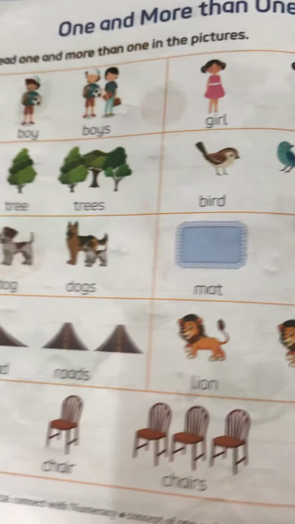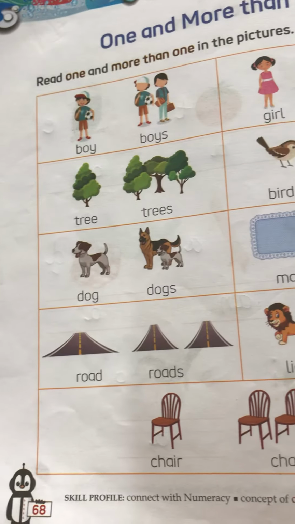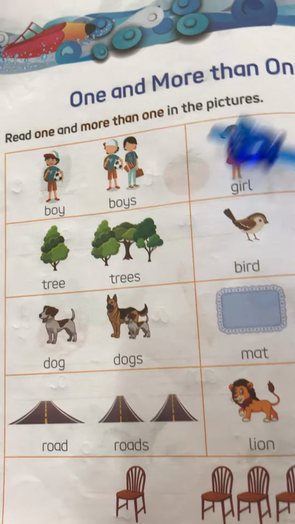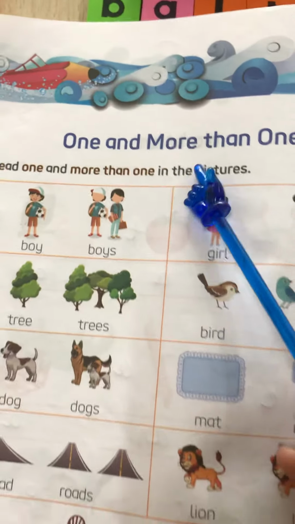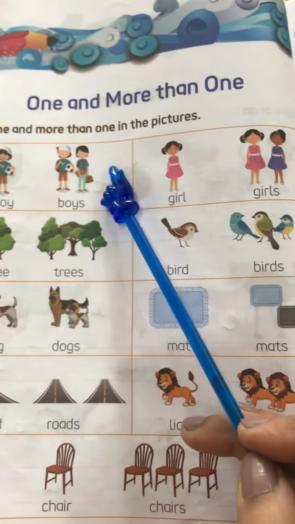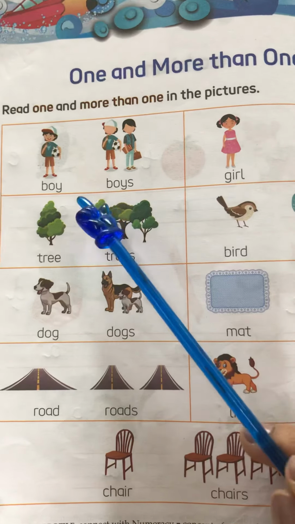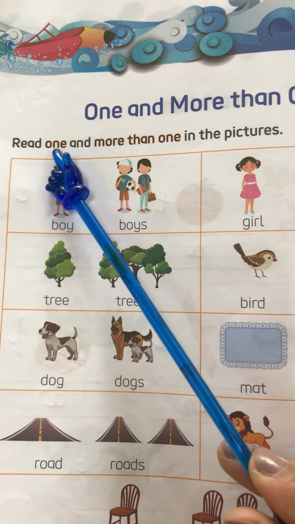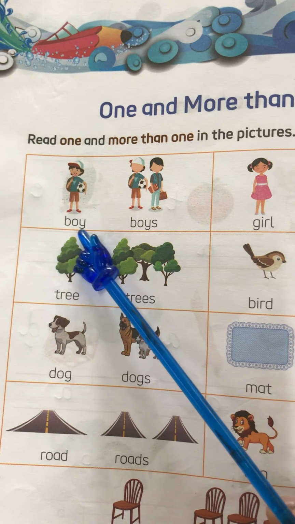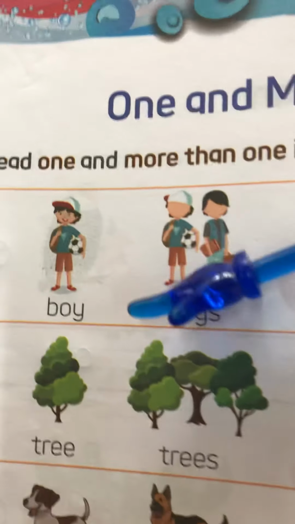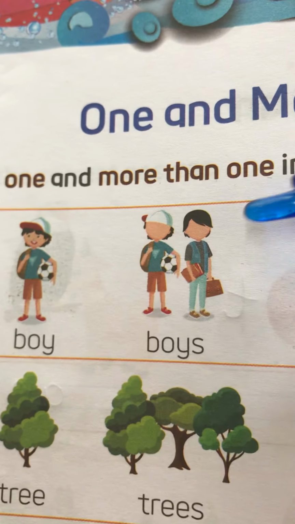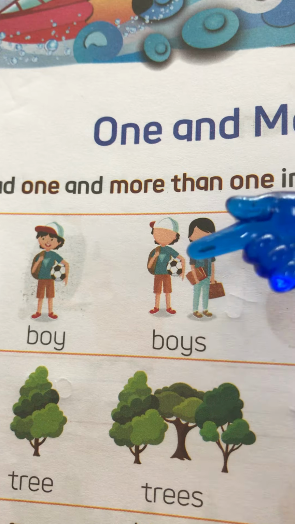Now open your page number 68. Here is the concept of one and more than one. So kids, it is a very simple concept. Okay, see, here there is only one boy, but here there are more than one.